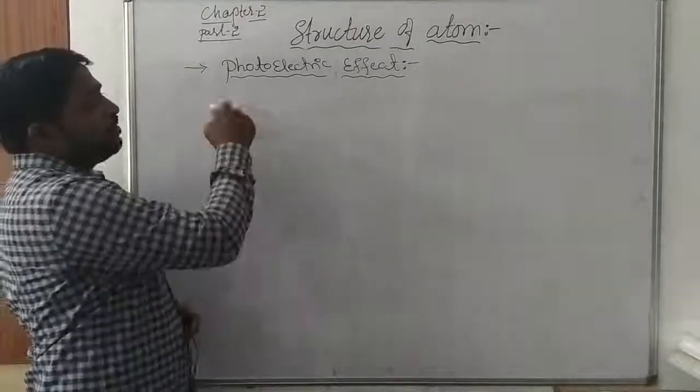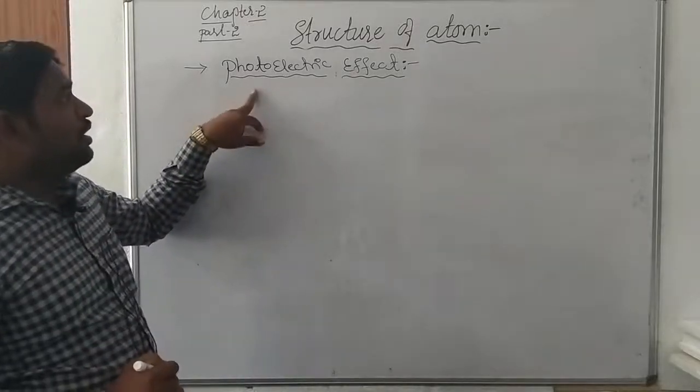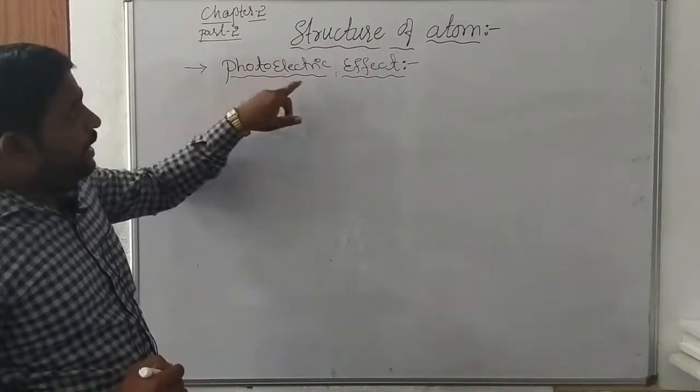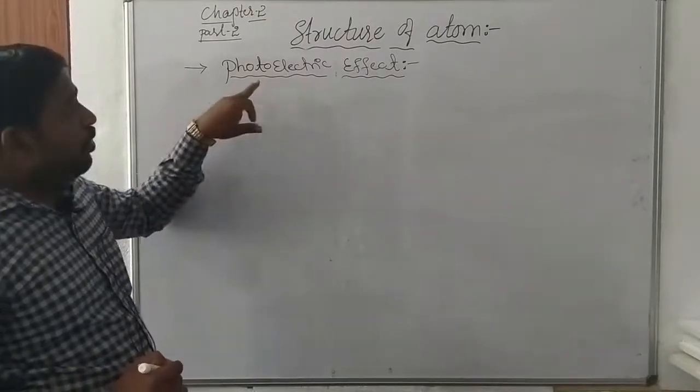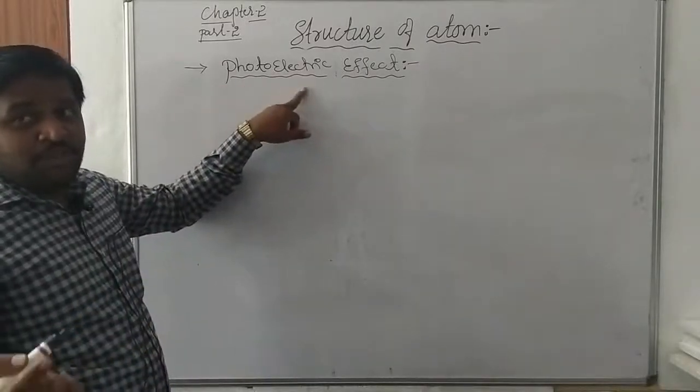Now let us discuss the photoelectric effect. First of all, let us know what photo means. Photo means light, electric means current. So in the presence of light, the electric charges are discharged.